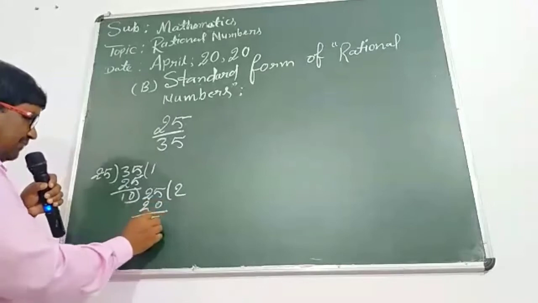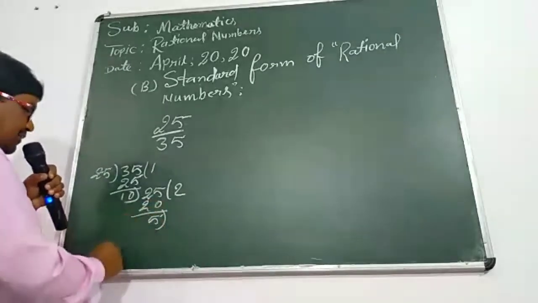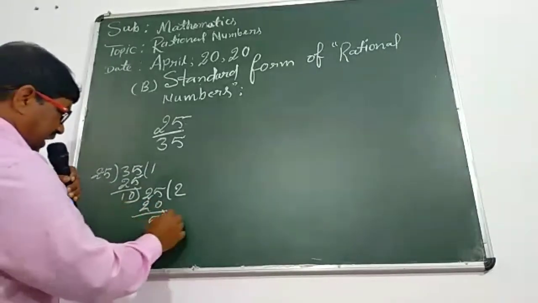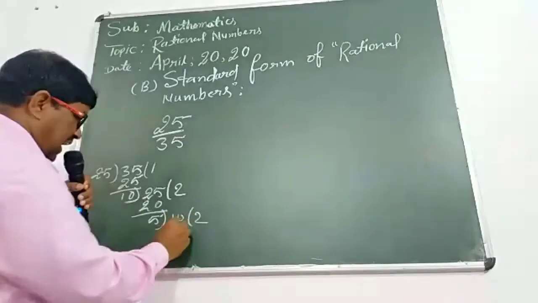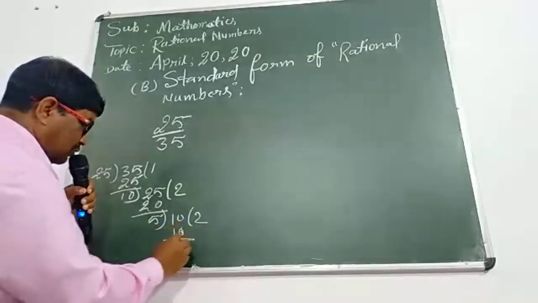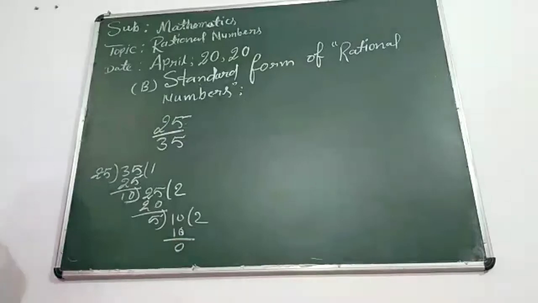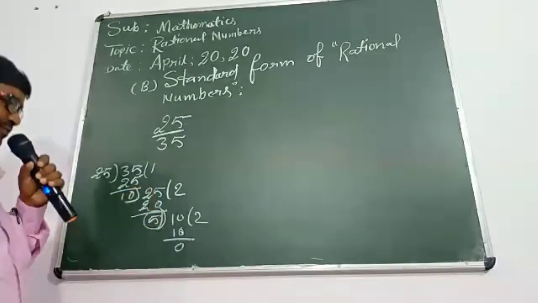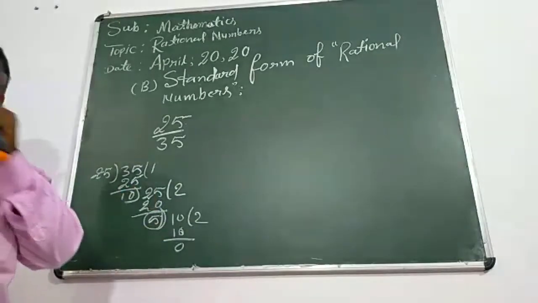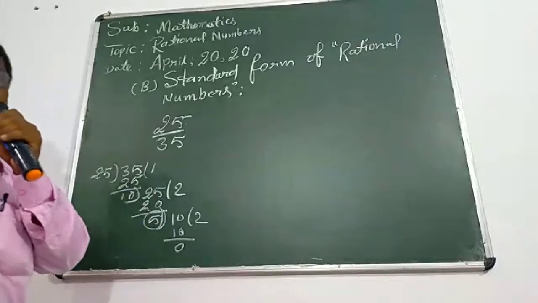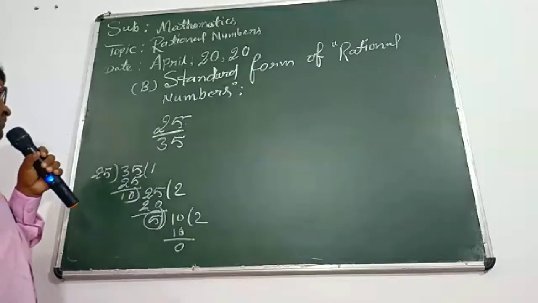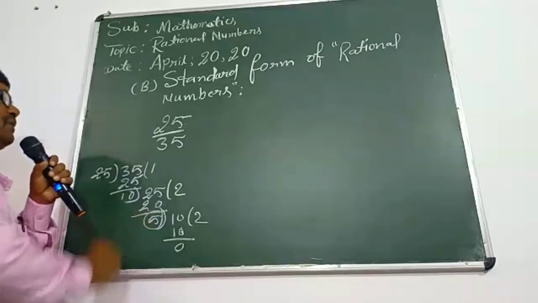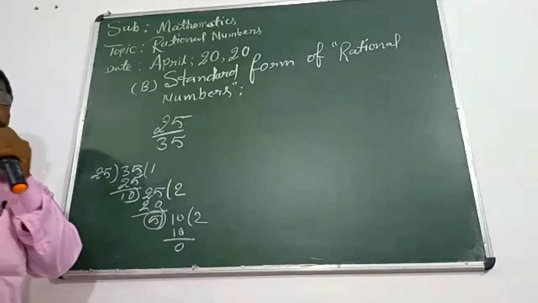Now you get 5. Then you divide 10 by 5. 5 twos are 10. Now the remainder is 0. So we stop the procedure here. The last divisor is 5. So 5 is called the HCF. Now 5 is the common divisor.